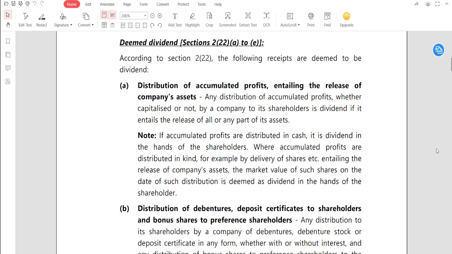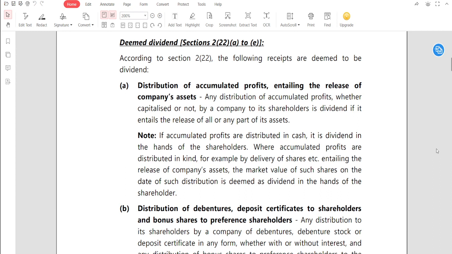So if the shareholder receives any delivery of shares entailing the release of company's asset, suppose the shareholder receives shares, where the company sold the asset and out of whatever money the company received, it has delivered the shares to the shareholder, then the market value of such shares will be treated like a dividend, and this dividend is called deemed dividend, sir.